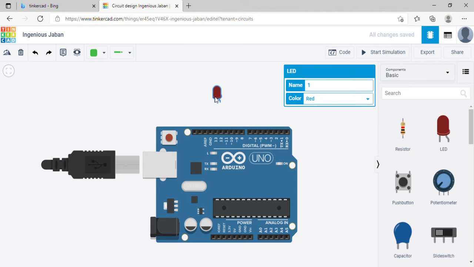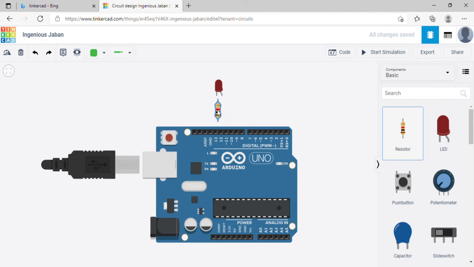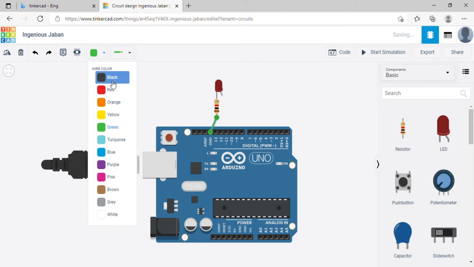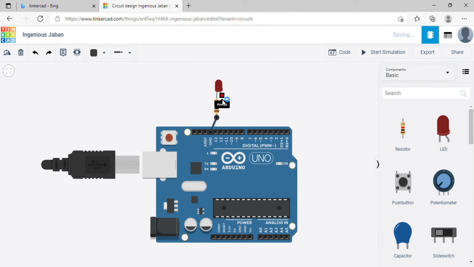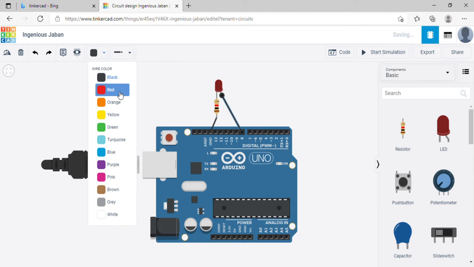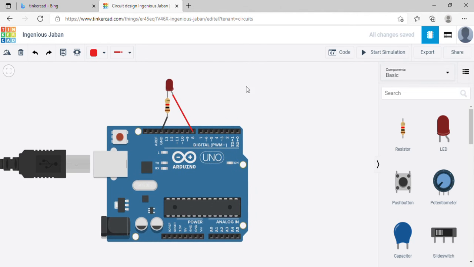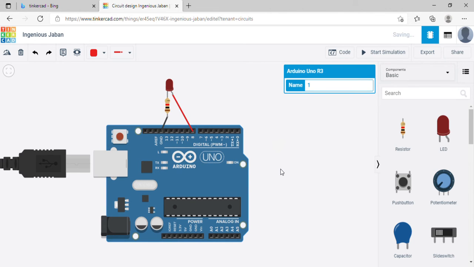But remember one thing, while connecting any type of LED, we have to prevent the LED from getting damaged. Using a component called a resistor, we can do that. The cathode just needs to be connected to the ground pin here, and the anode pin you can connect to any digital pin. But remember, wherever you connect, you have to write the code for that. Suppose I am connecting over here. Right now we have to write the code to make this LED turn on and off for one second.